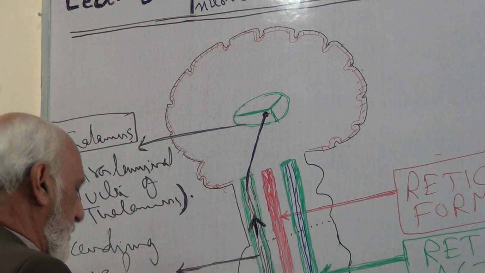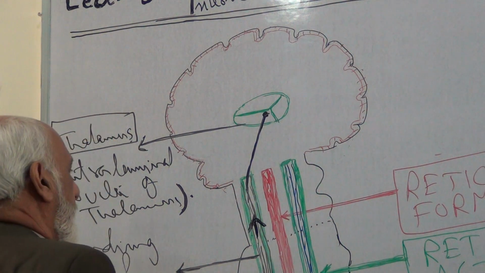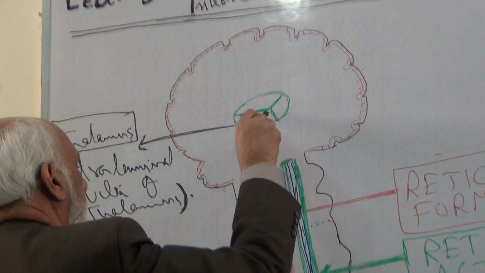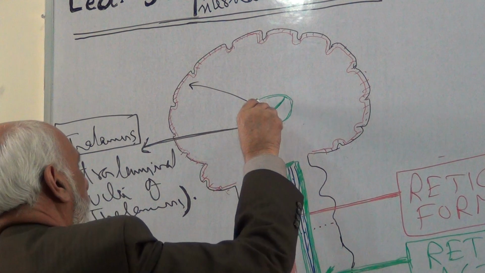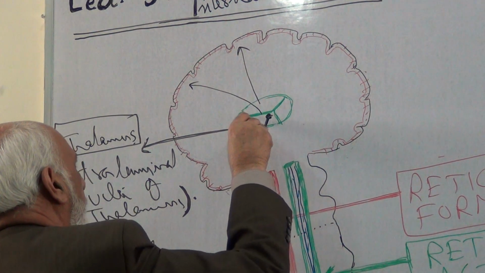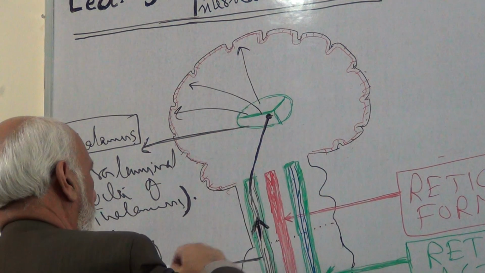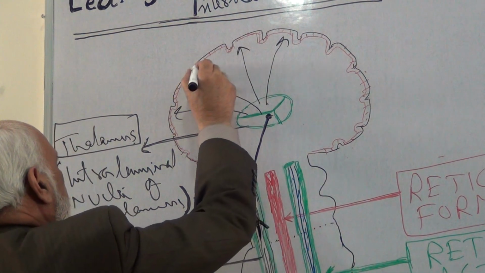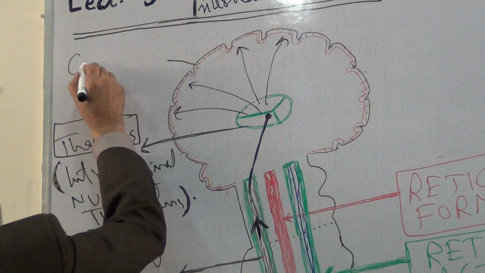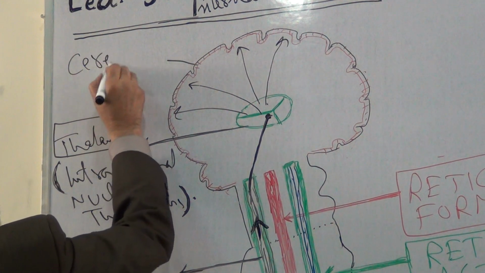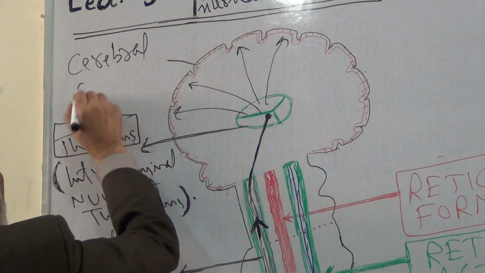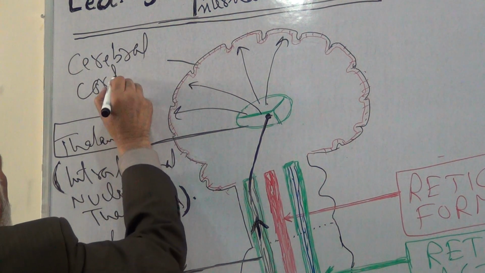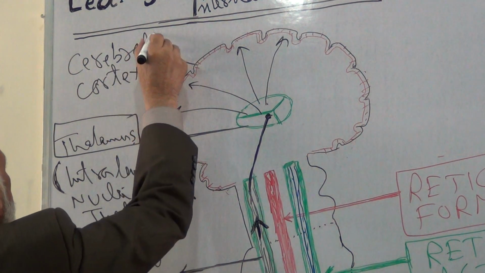Now from the thalamus, these fibers pass through the corona radiata and relay in the cerebral cortex, the sensory cortex.